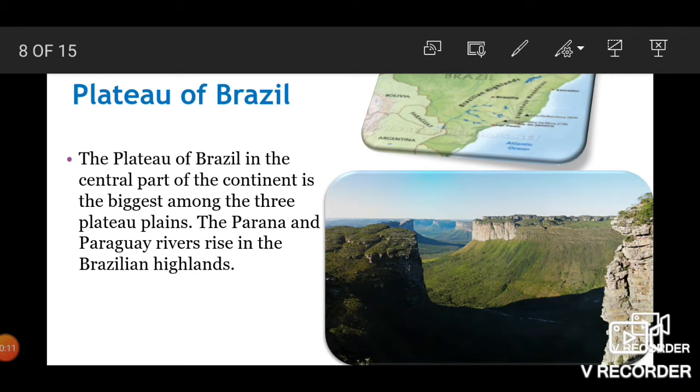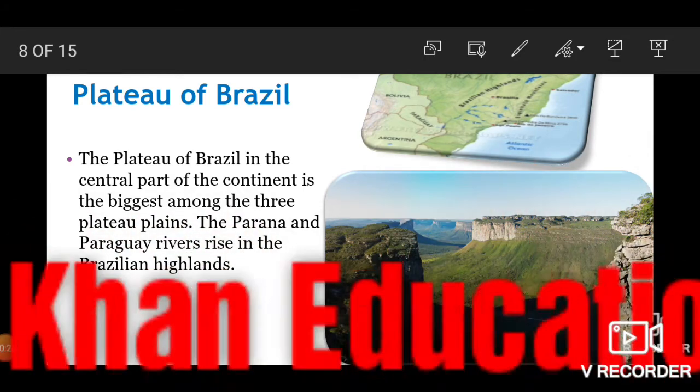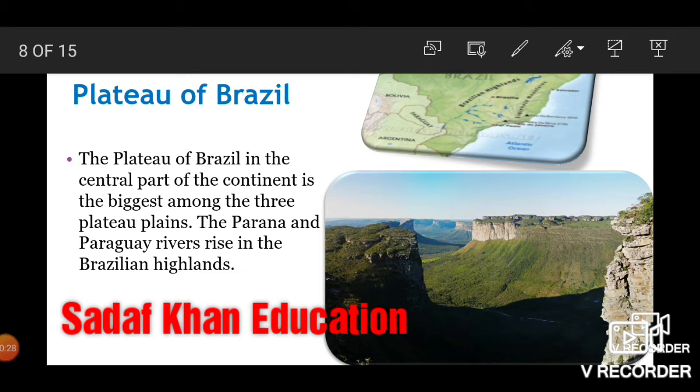And what are dissected hills? Dissected hills are formed due to dissection or erosion by the tributaries of the Orinoco River. And here we can find different types of stones and soils in this region.